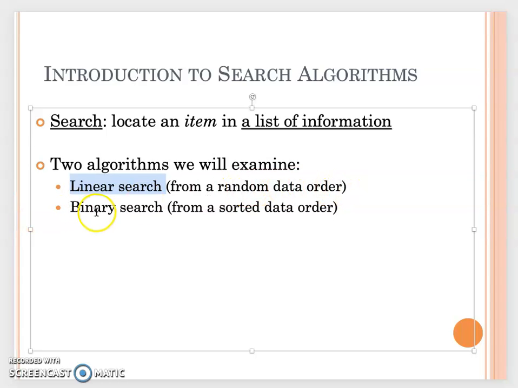Then in the next class, that will be COMSC110, our advanced C++ class, we will talk about the binary search. When you do the binary search, you need to make sure your data are in sorted order. On the other hand, your array needs to be in sorted order before you do the searching. So that's our focus on the linear search.